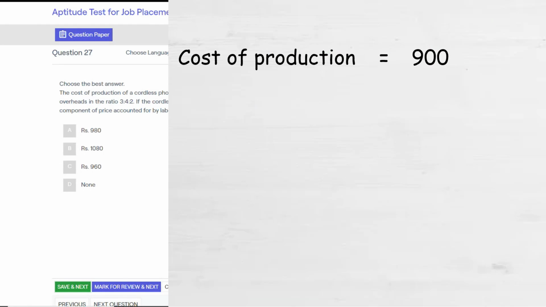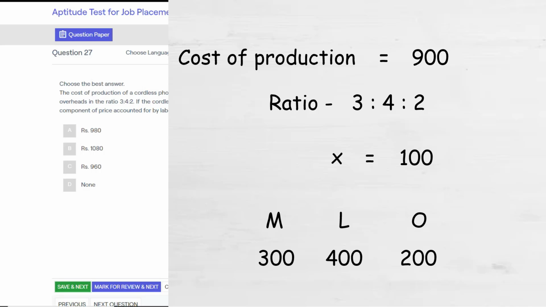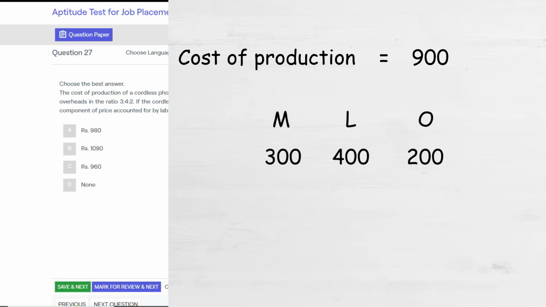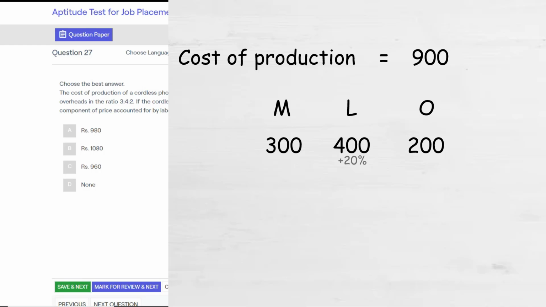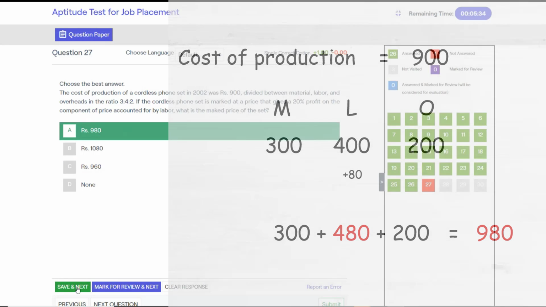The cost of production, that is 900, is in the ratio of 3:4:2. We can easily get the factor of this ratio. 3x plus 4x plus 2x equals 900. The factor is 100. So the pricing for the material, labor and overheads would be 300, 400 and 200. 20% profit on the labor component, that is 80 rupees. So the marked price would be 80 rupees higher than the cost price. So it's option A, 980 rupees.